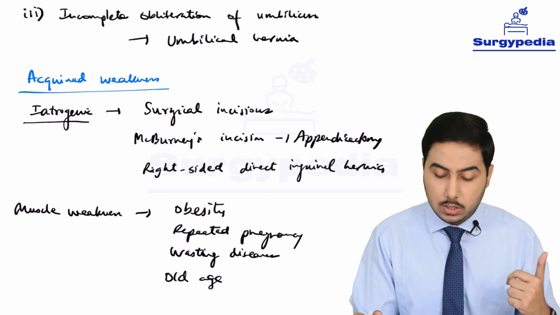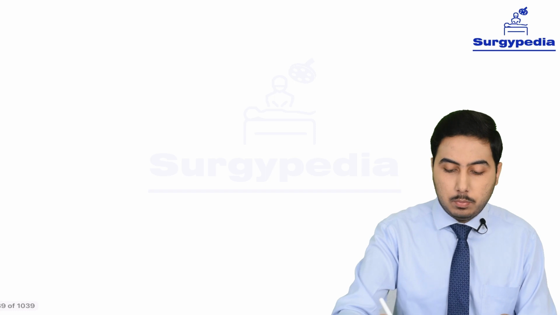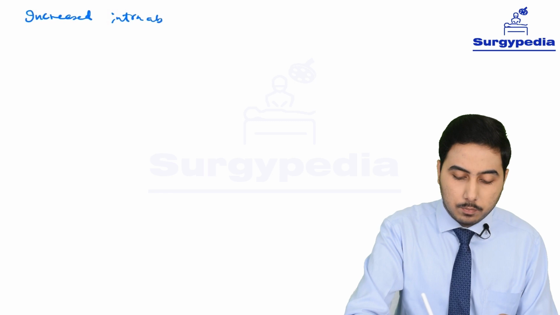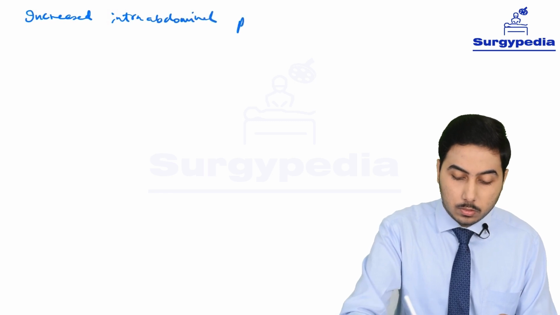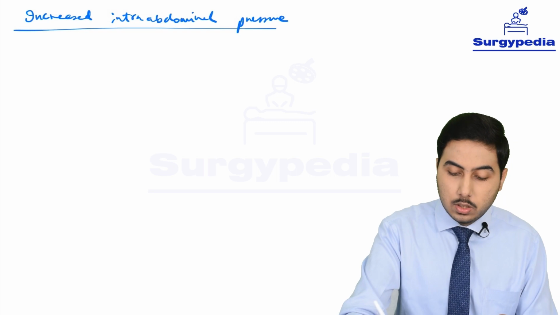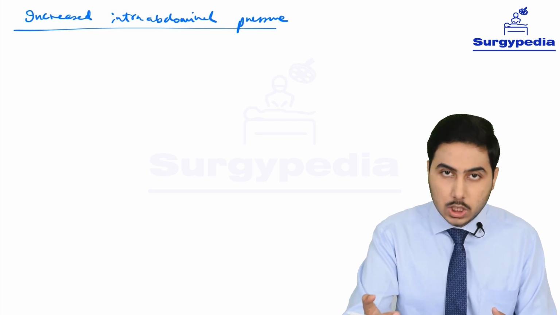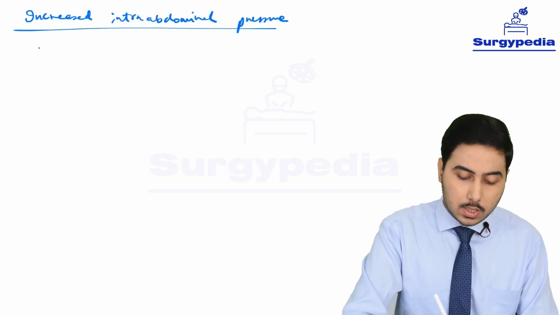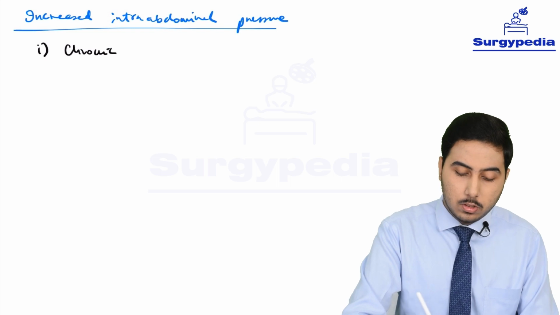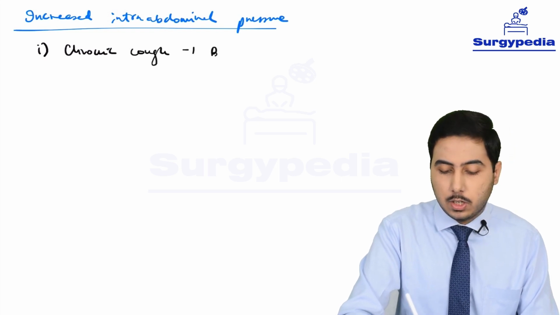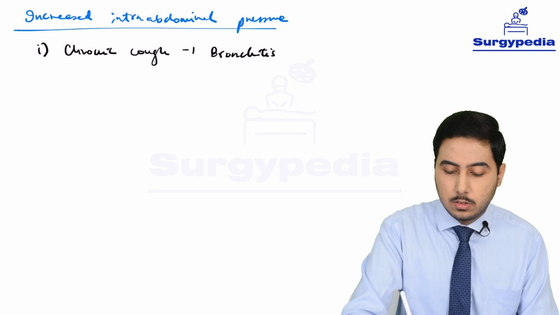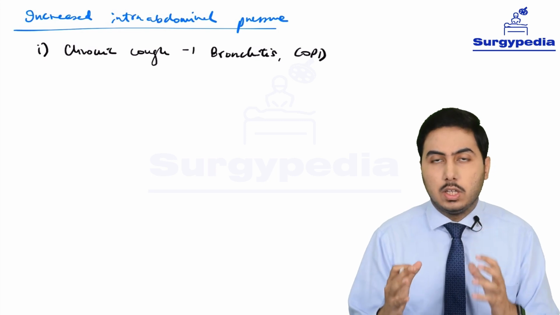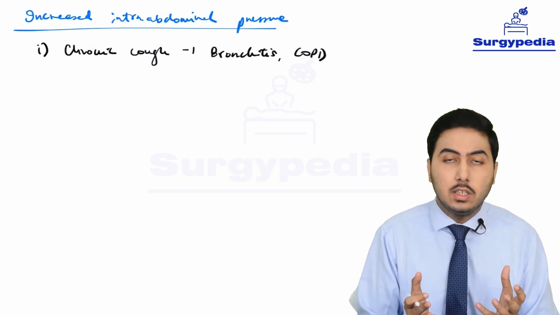What was the other factor? The other factor was increased intra-abdominal pressure. So what are the causes or conditions in which we can have a prolonged increased intra-abdominal pressure? The causes can be, number one, chronic cough like bronchitis, COPD, etc. The patients cough chronically, they cough every day, and every time they cough, they are actually increasing the intra-abdominal pressure.